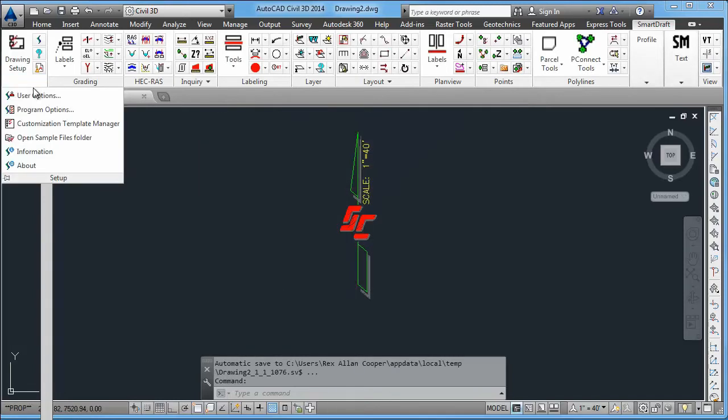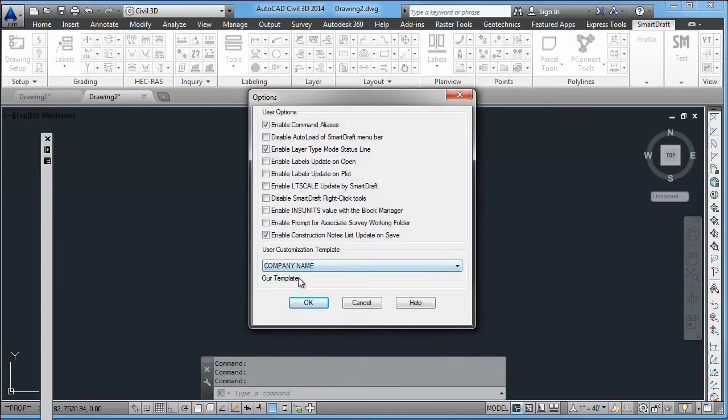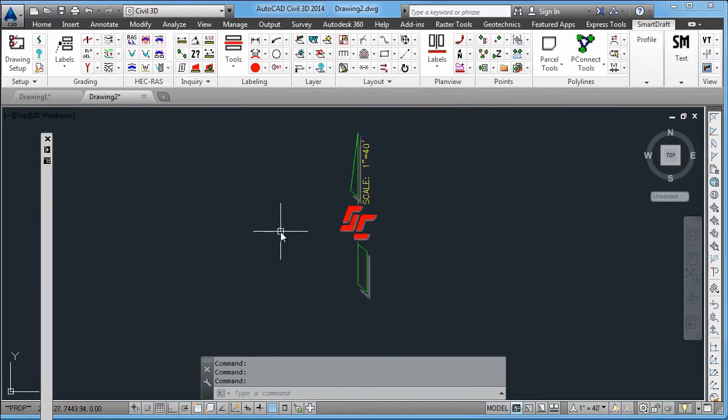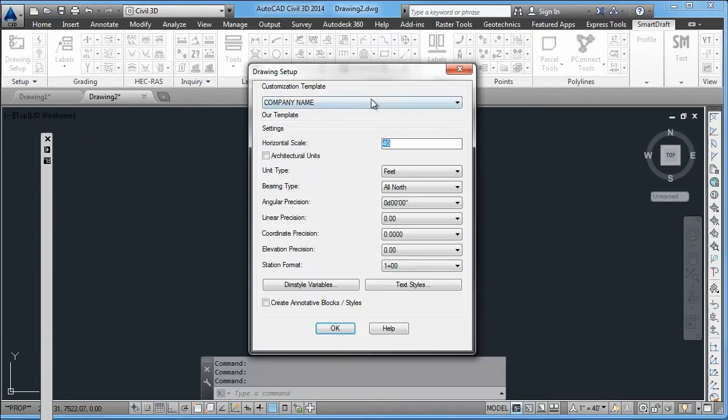How you associate a user's workstation to a particular customization template is you start the user options, or they do, and specify which template will be used for new drawings. If a drawing has already been created associated to a different template, it's very easy to change the association by having that drawing open, picking the drawing settings command, and changing to the appropriate customization template.